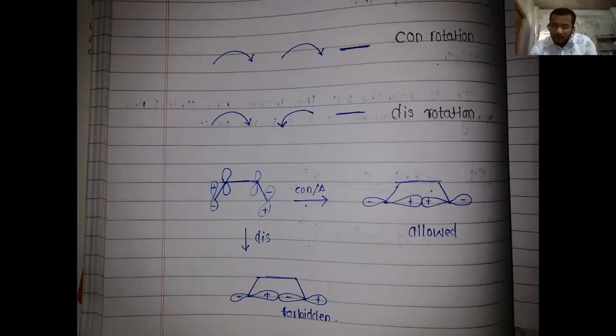So it will be allowed in this state. If it is disrotatory, this positive lobe is at this side and the negative is at this side, so the plus and minus overlap. So this is not allowed. This will be forbidden. So it will go through the con rotation, not the dis rotation.